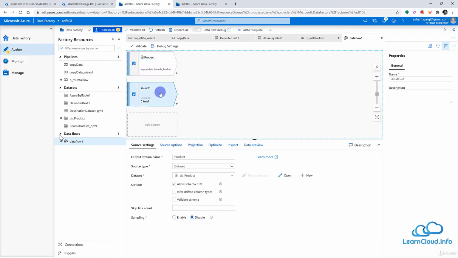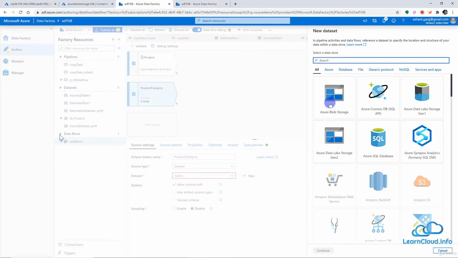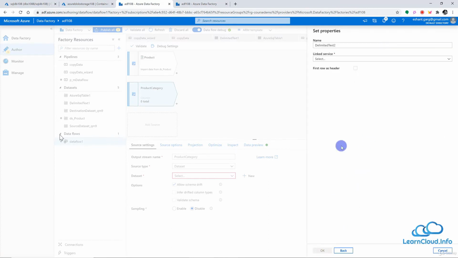Now let me add another source here, and this source is going to represent product category. This is not a data set, actually this is the name of the source, product category, and then we have a data set as a source type, and once again we are going to create a new data set here. So this is the blob storage and .csv file, and the name I would like to give here is product category. All right, this is good.